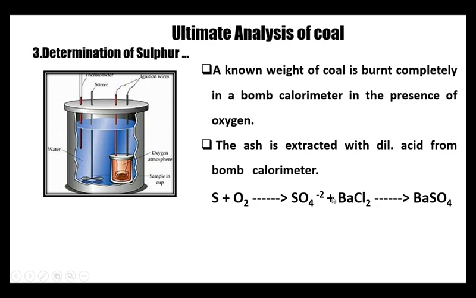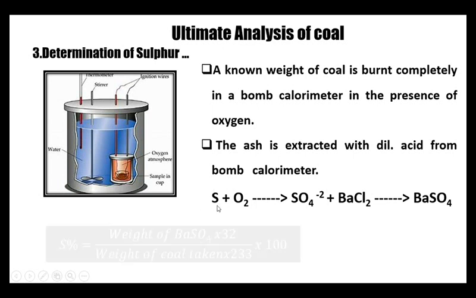So when we treat it with barium chloride, barium sulfate is formed. Barium sulfate is a precipitate. We can filter it, dry it and weigh it. So now it is understood 32 grams of sulfur produces 233 grams of barium sulfate, because the molecular weight of barium sulfate is 233. If we know how much barium sulfate is produced from combustion of the known quantity of this coal, we will come to know the sulfur present in the coal.